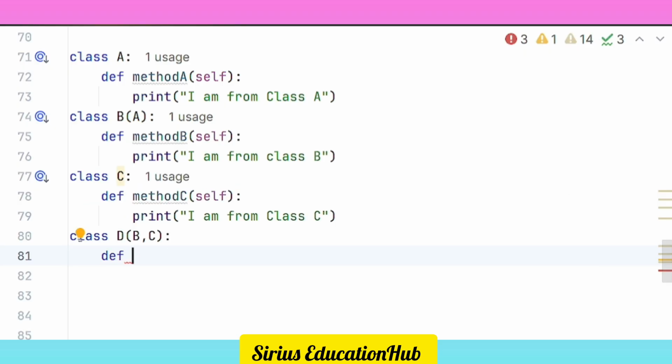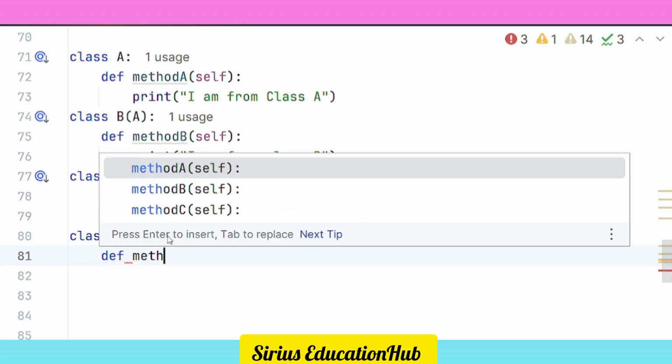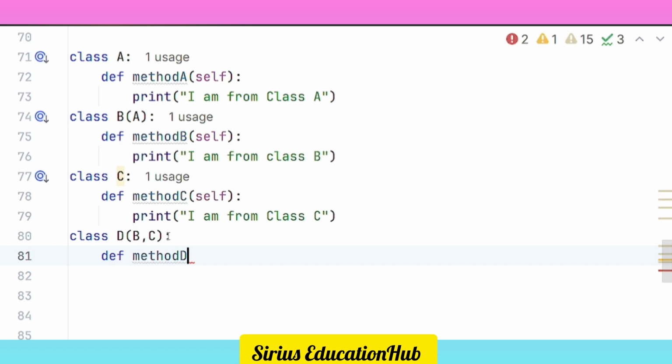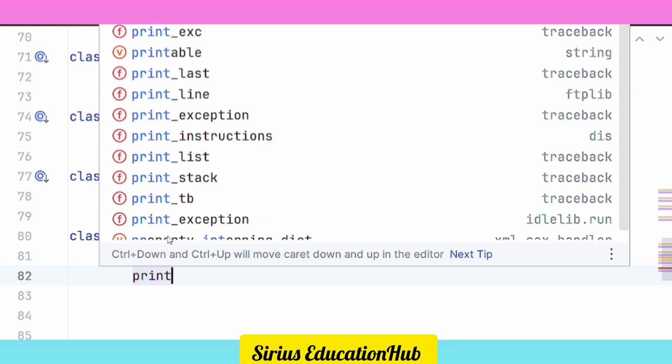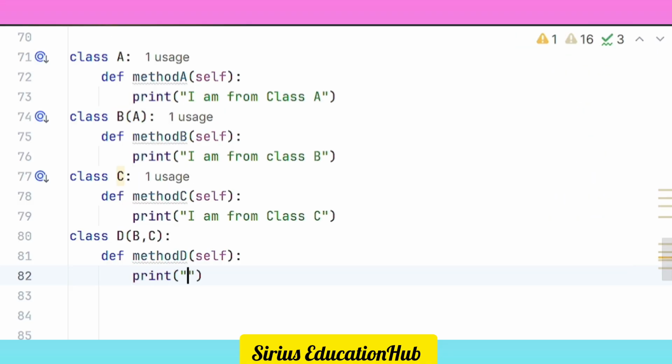Okay, one more method is here. So I will define whose method it is: method D. What it will do, it will also print a simple message. What will be the message? That I am from class D. Clear?